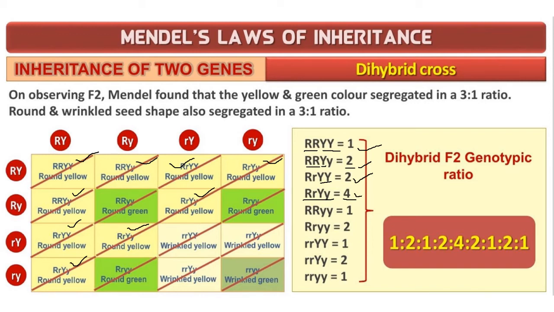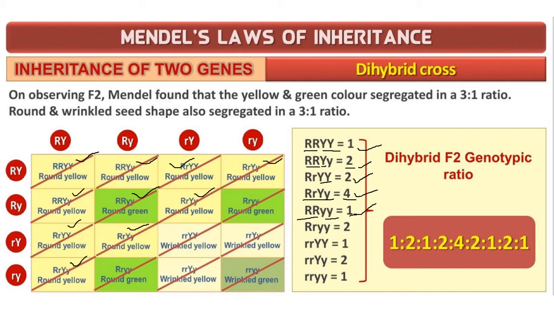So 4. Correct it is. Then 2 capital R, 2 small y. How many there? 1. Where is it? 2 capital R here. Round green. So only 1 is there in this type. So it is 1.